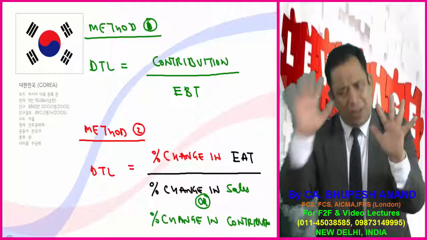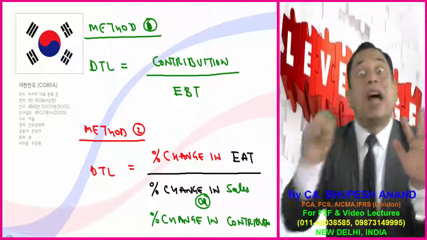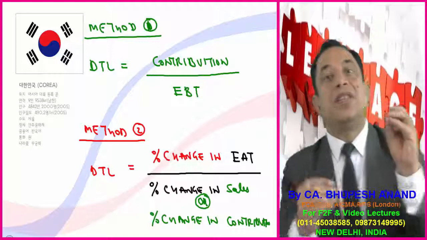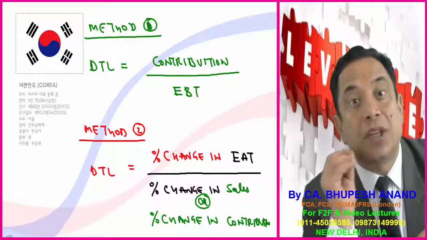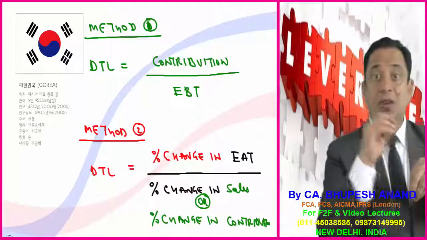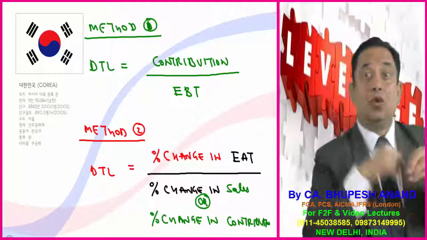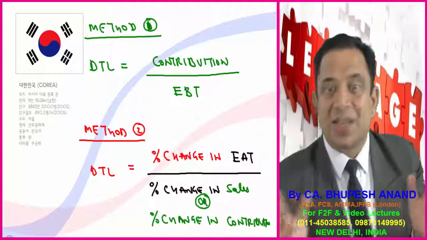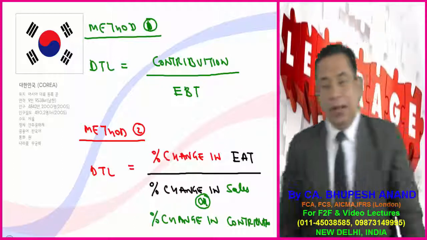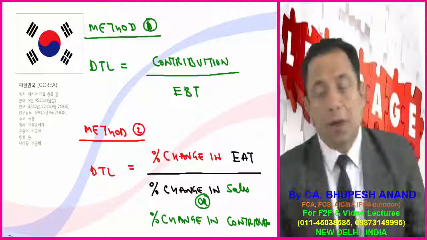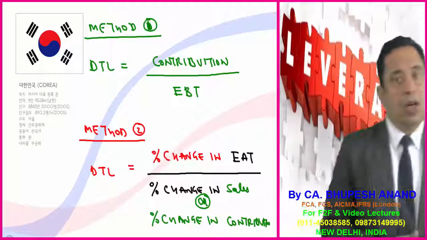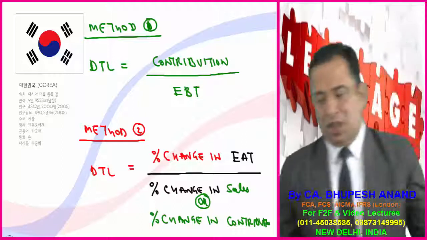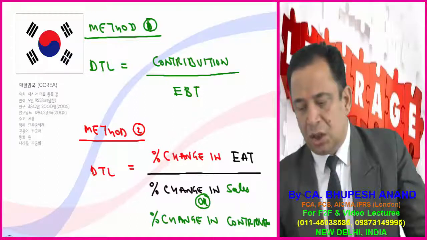No problem, no hitch. Firstly, just write down this. I will prove why you can interchange as per the given question. Instead of percentage of sales, you can write percentage of contribution. And instead of percentage change in EBT, you can use percentage change in EAT, or percentage change in EPS, as the case may be. Firstly write down the first formula: degree of total leverage is equal to contribution upon EBT. Method 2, degree of total leverage is equal to percentage change in EAT upon percentage change in sales or percentage change in contribution.